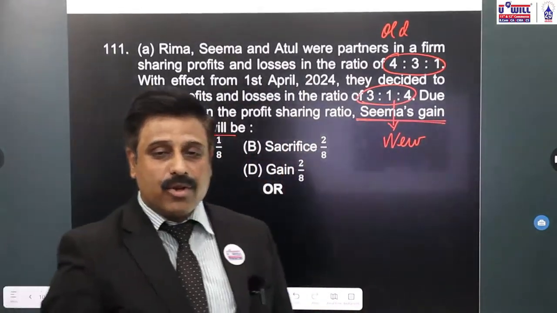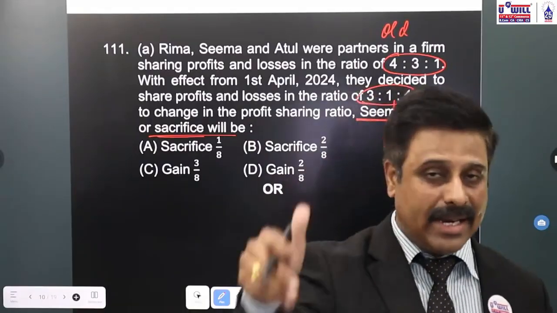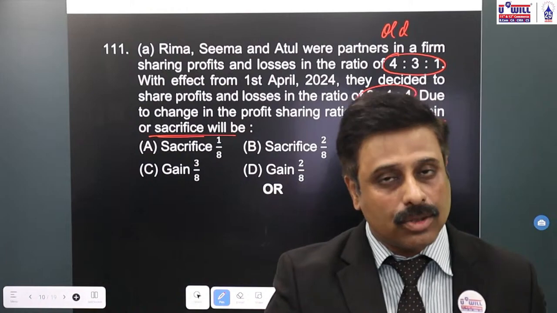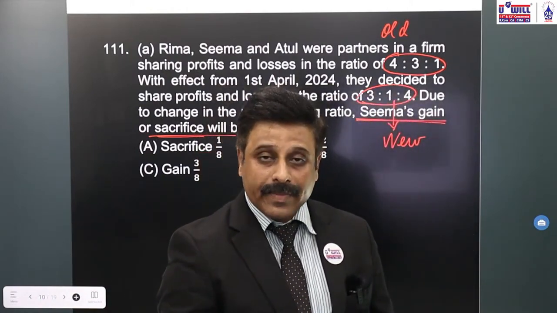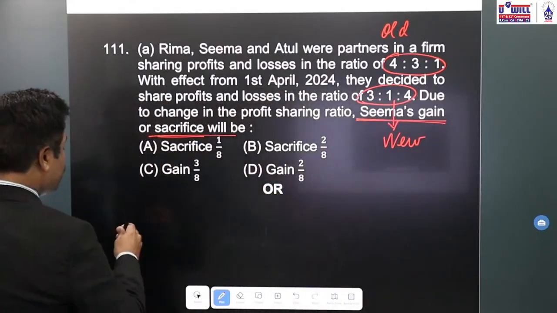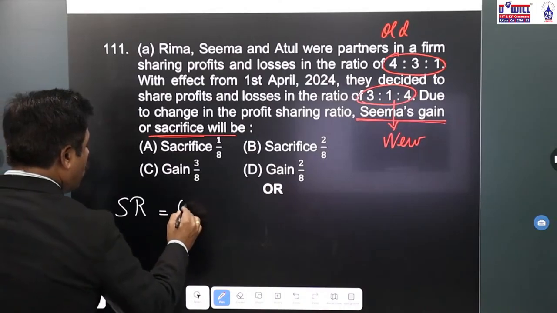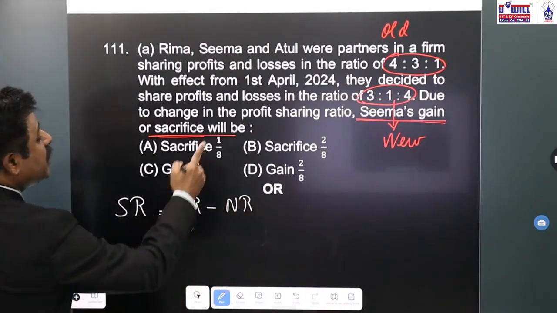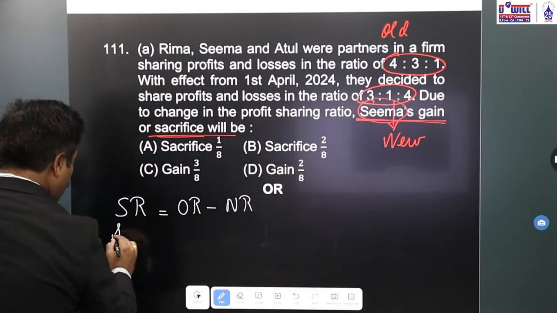Now you have been asked either gain or sacrifice. Either you can use the formula of sacrifice ratio, old minus new, or you can use the formula of gain ratio, new minus old. If in sacrifice you get negative answer, it will be gain. If in gain you get negative answer, it will be sacrifice. Let us say we use the formula of sacrifice ratio, that is old ratio minus new ratio. Since we have to find it only for which partner? Seema.